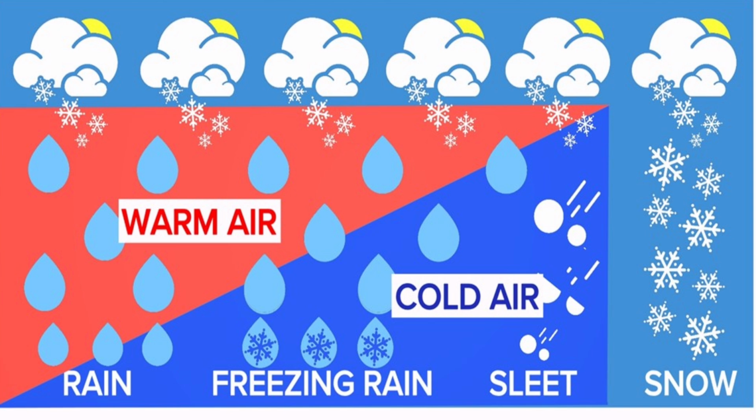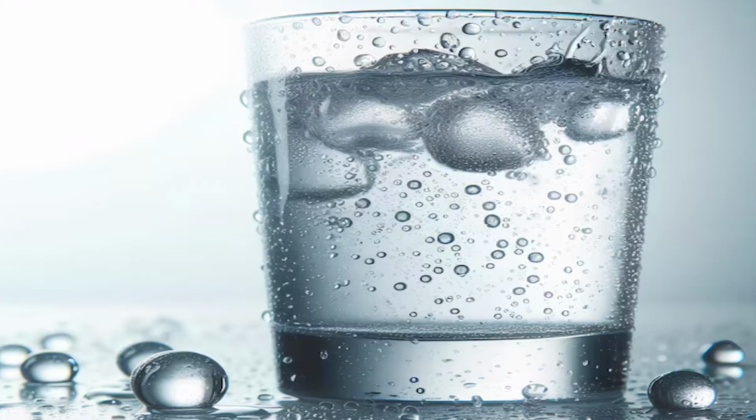Condensation affects weather patterns and can lead to the formation of various types of precipitation, such as rain, snow, and hail. You can observe condensation with a simple experiment at home.